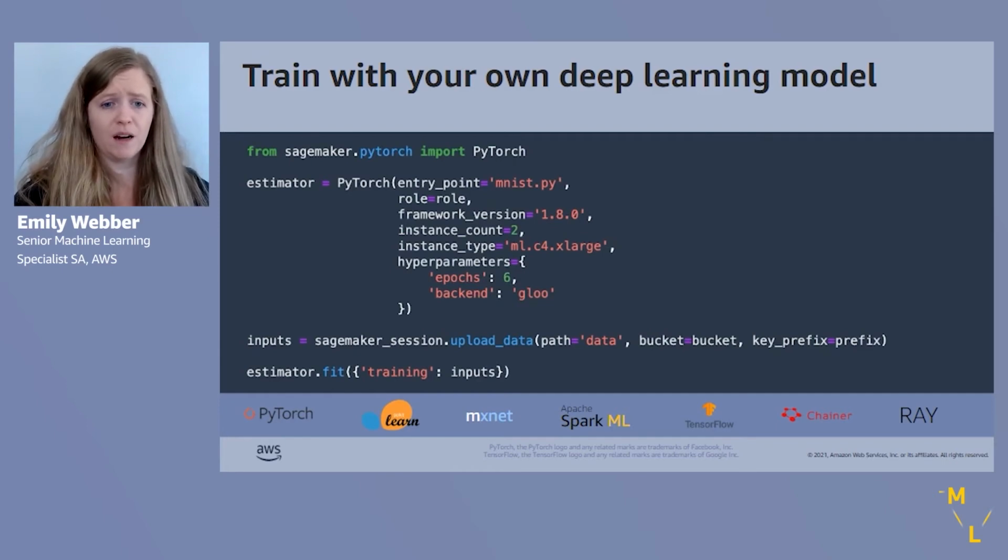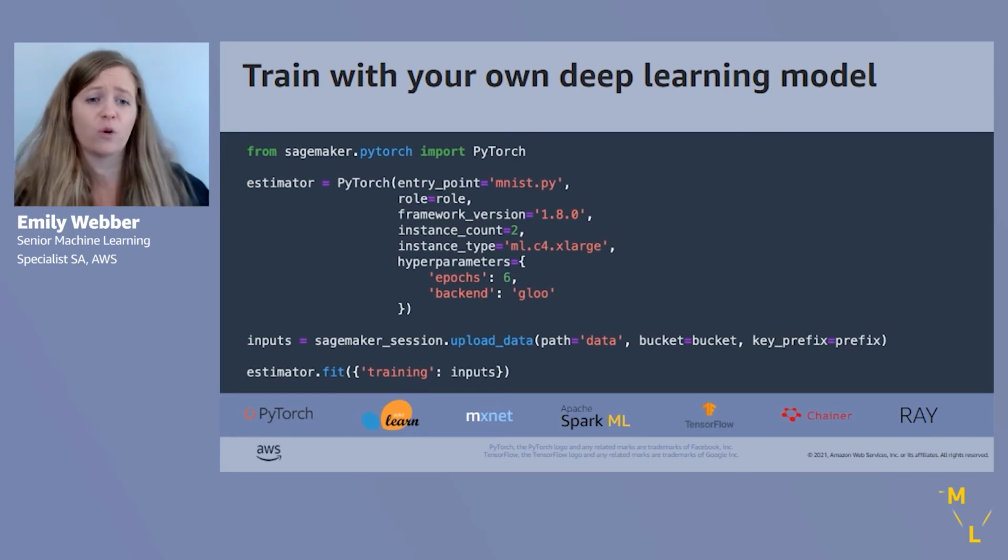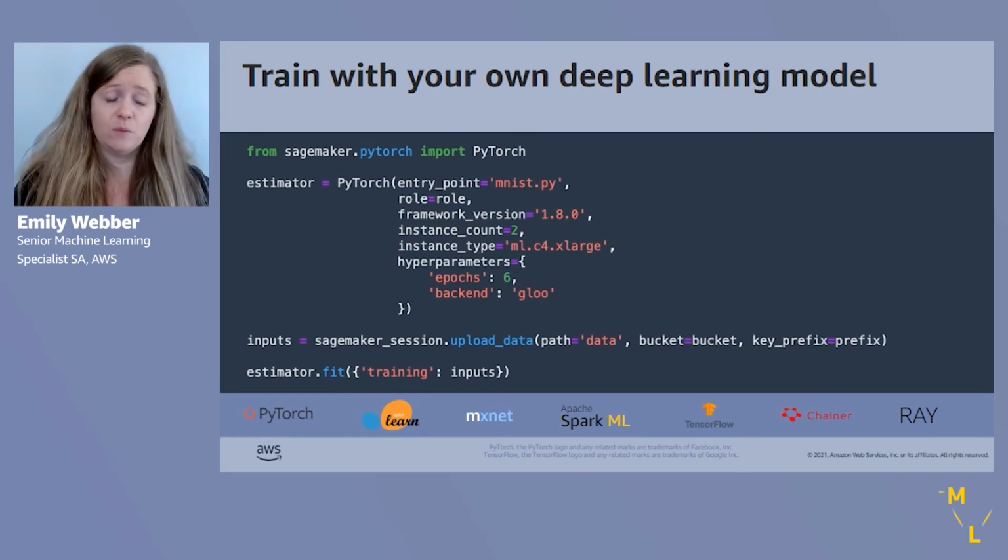We'll bring that right there. Execution role, same as last time. Framework version. If you need a version of the framework that isn't natively supported out of the box, just drop down to a previous version, but then pip install whatever you need, right? In that requirements.txt, just bring in the cutting edge version that you really want to work with that has that one push that solves your problem. So put that in there.